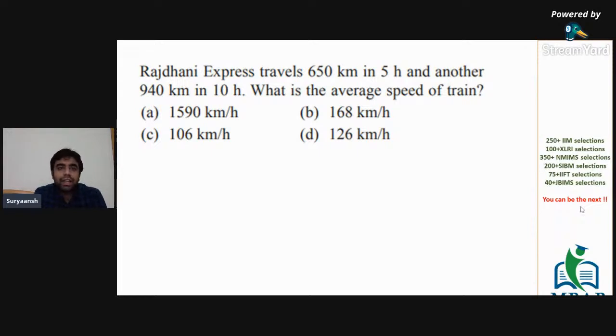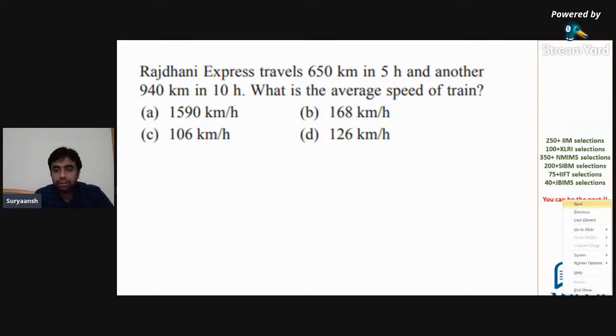Rajdhani Express travels 650 kilometers in 5 hours. Another train travels 940 kilometers in 10 hours. What is the average speed of the train? So this is a concept that I have to tell you in case you don't know.